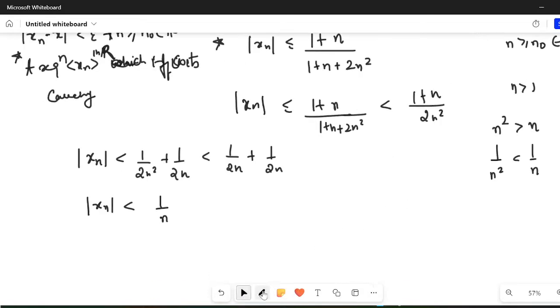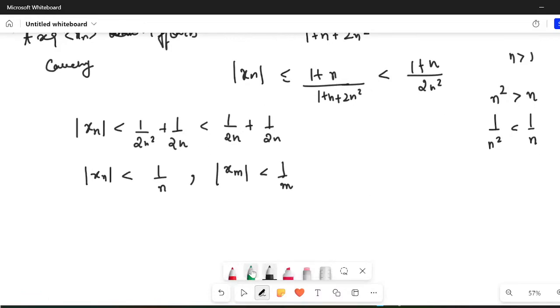So if mod xn is less than 1 over n, similarly I can write that mod xm will be less than 1 upon m. Let me first elaborate it. It implies my xn would lie between minus 1 by n and plus 1 by n, and similarly my xm would lie between minus 1 by m and plus 1 by m. Is that clear? I hope it is clear.